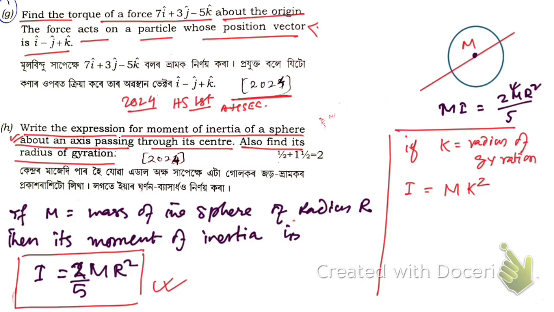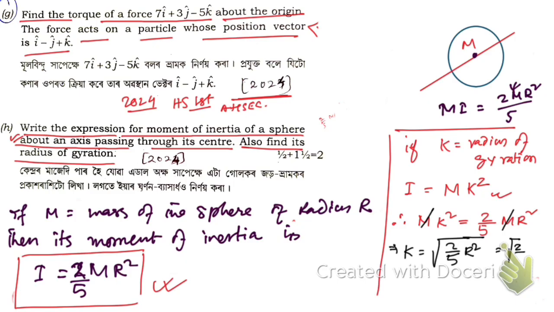Now from these two equations, we can write that m k square is equal to 2 by 5 m r square. Here you see m cancels, so k will be square root of 2 by 5 r square. You can take the square root of r square, which gives r. So we're going to have 2 by 5.